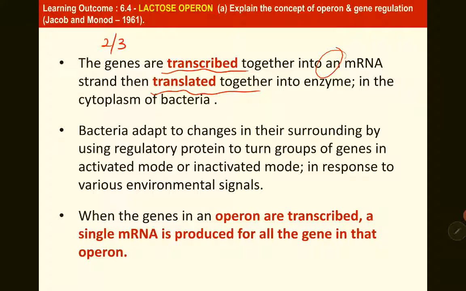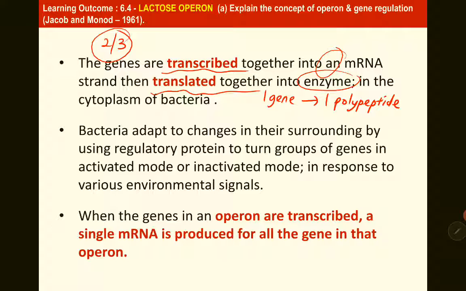So it is different from a eukaryotic cell. For a eukaryotic cell, one gene is transcribed and translated into one polypeptide. But for a prokaryotic cell, many genes, especially 2 or 3 genes, are transcribed together into one mRNA and translated into different enzymes.